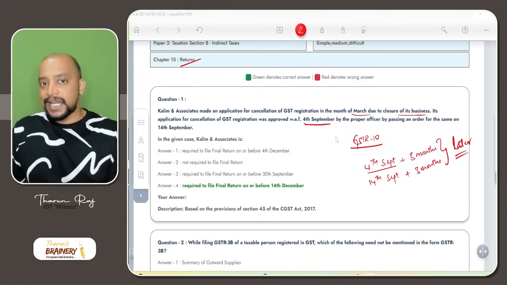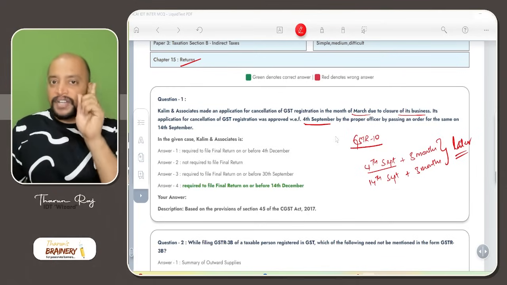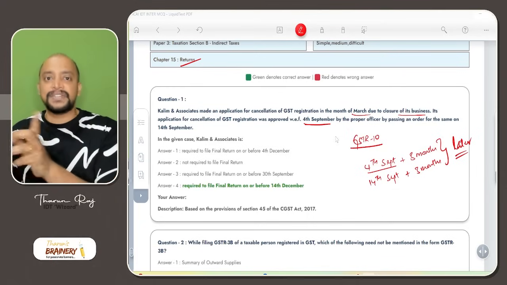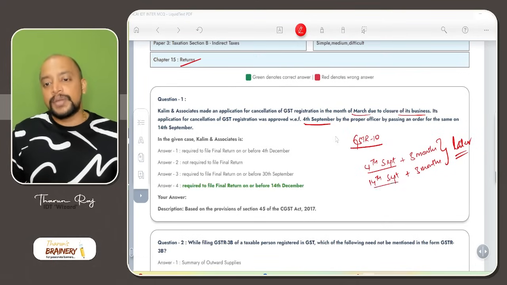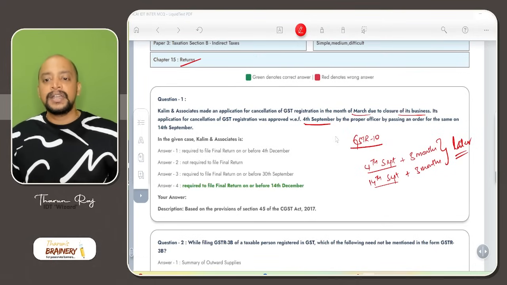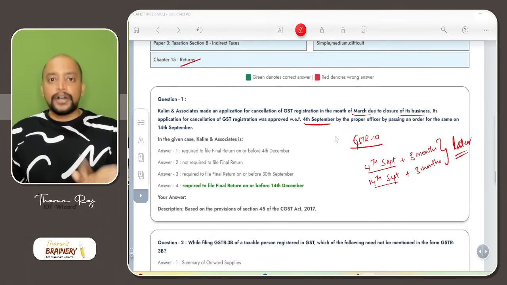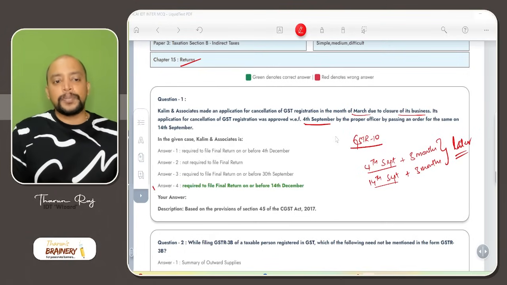So there are two interpretations. One is 3 months from the date of cancellation or the order of cancellation, whichever is later. But for ICAI, they are telling 3 months from the date of cancellation or 3 months from the order of cancellation, whichever is later. So 14th September plus 3 months, that is October, November, December. So option D is the answer.